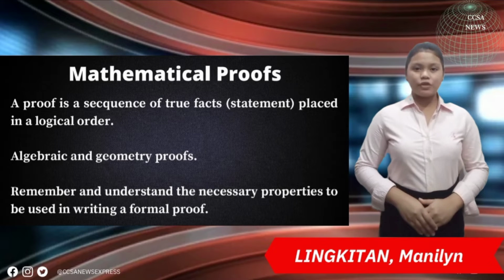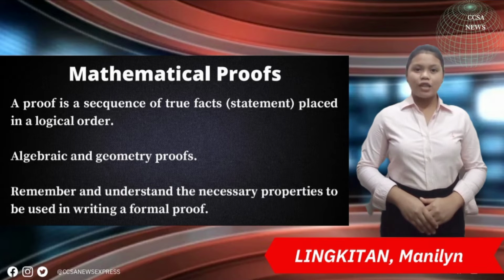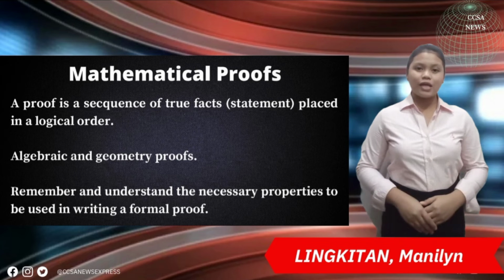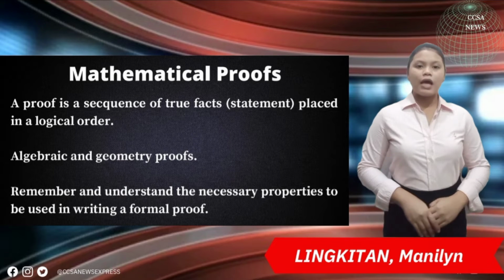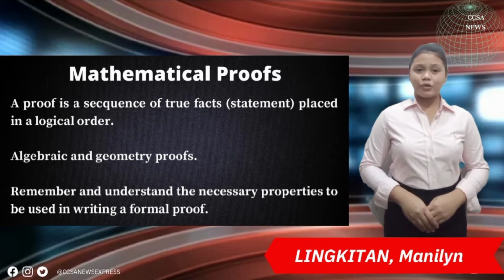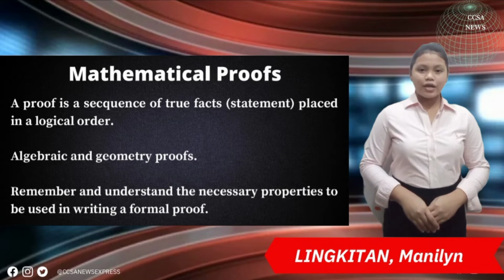A mathematical proof is an inferential argument for a mathematical statement, showing that the stated assumptions logically guarantee the conclusion. So these may be used as reasons: the given information or the hypothesis, the definitions and undefined terms, the algebraic properties, postulates of geometry, and previously proven geometric conjectures or theorems.